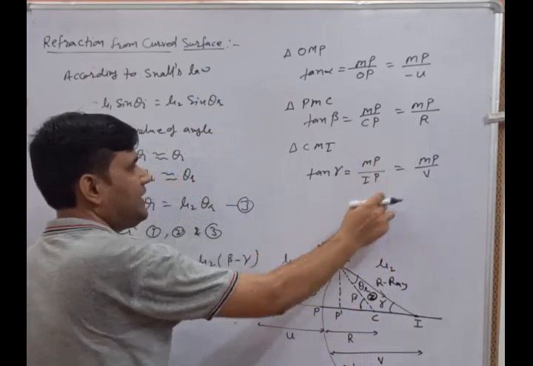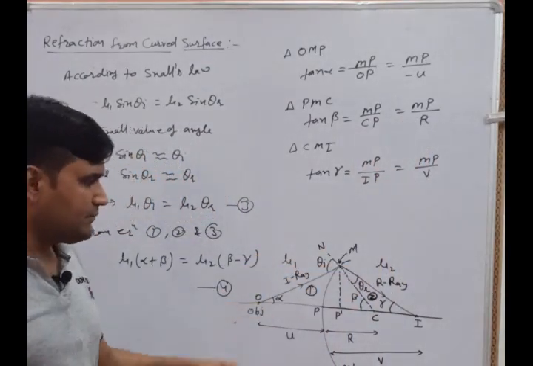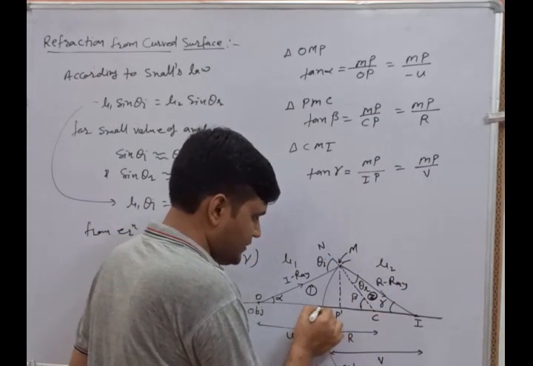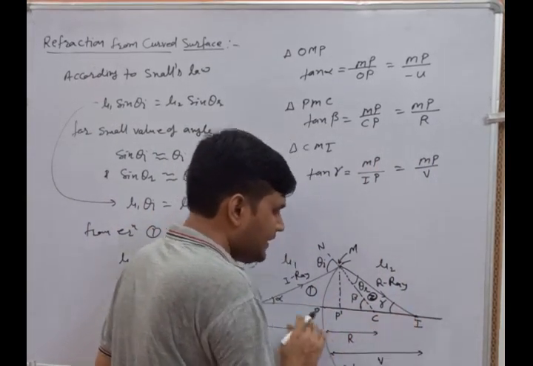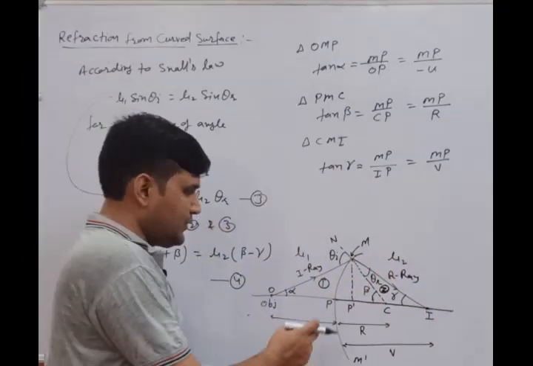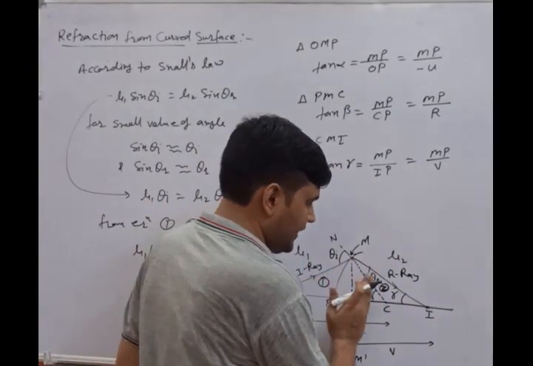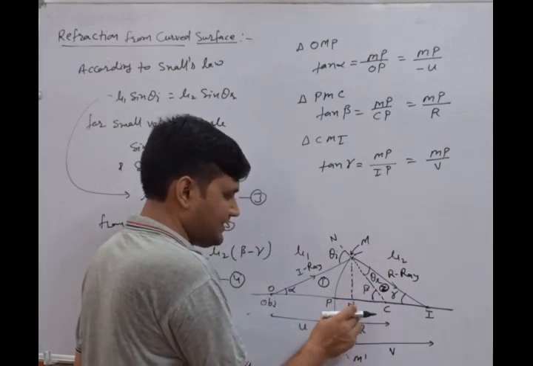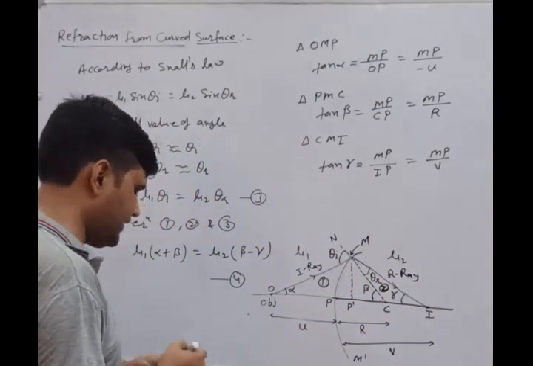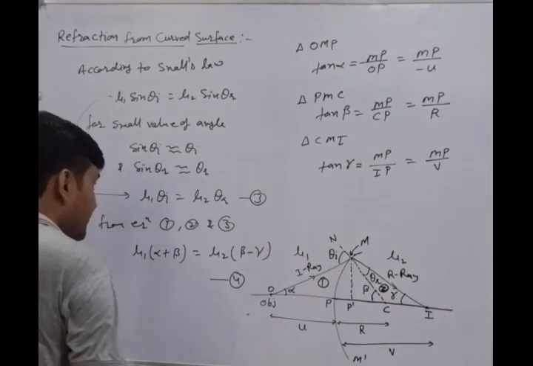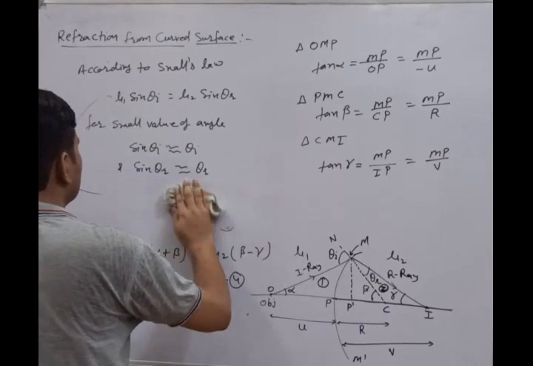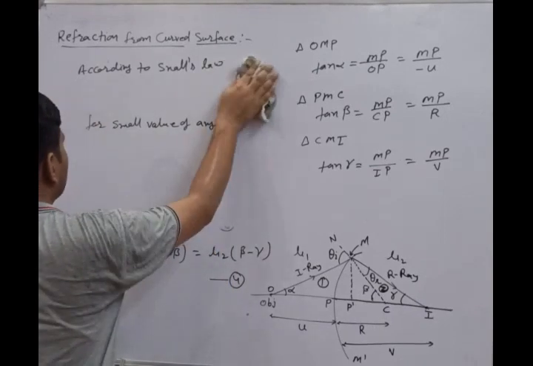Here R and V are taken as positive because when we move from pole to center of curvature, or from pole to image, it is toward the right-hand side of the pole. Due to the right-hand side from the pole, we consider R and V as positive values. Now we again consider the same formulation for small values of the angle.